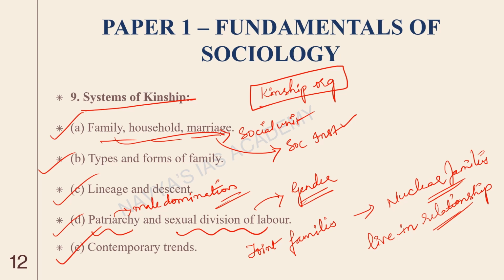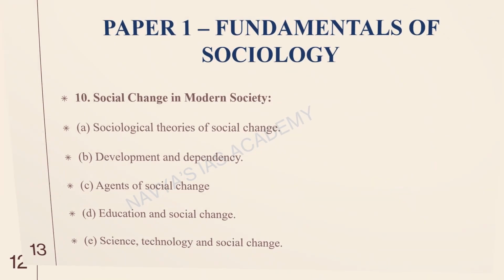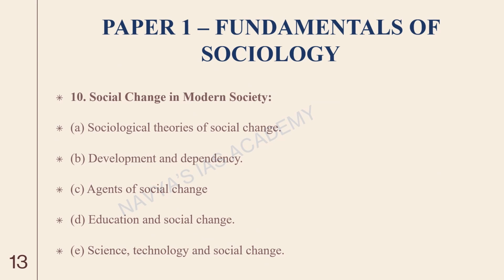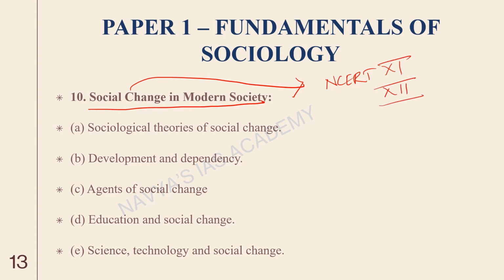Okay, moving on. The last and interesting chapter again is social change in modern society. Social change is a very important aspect. Even NCERT, both class 11 and class 12, covers this, and these topics here will be an extension of it. Social change comes in both paper 1 and paper 2.